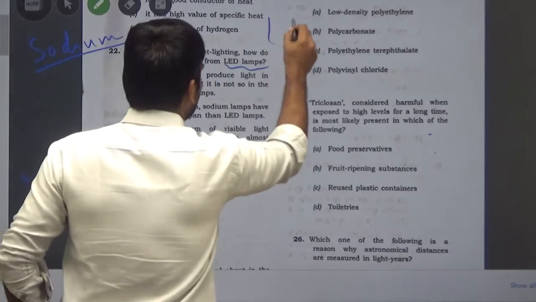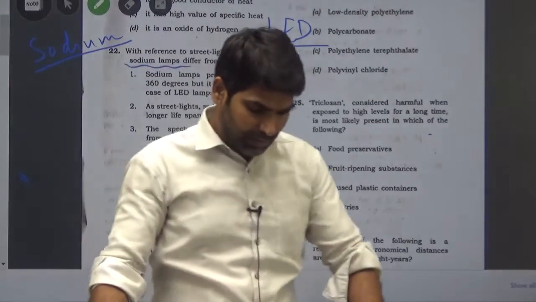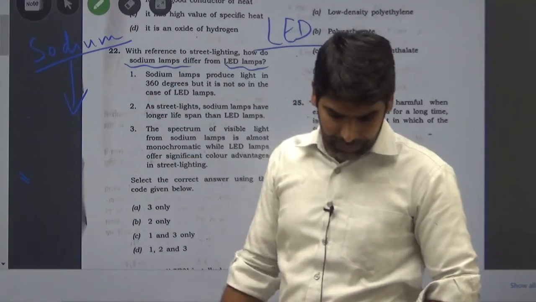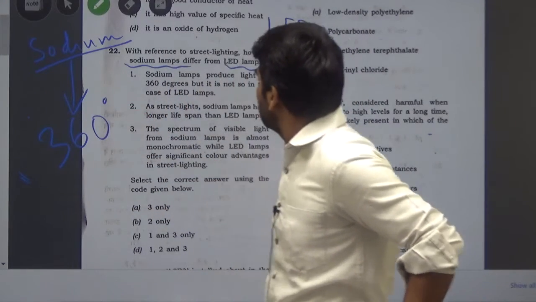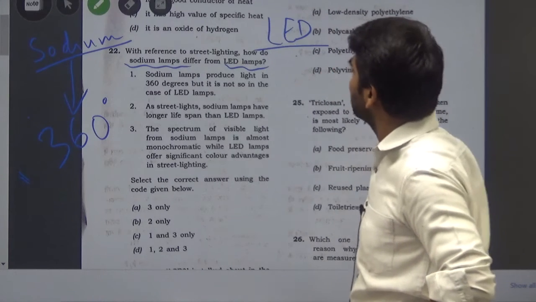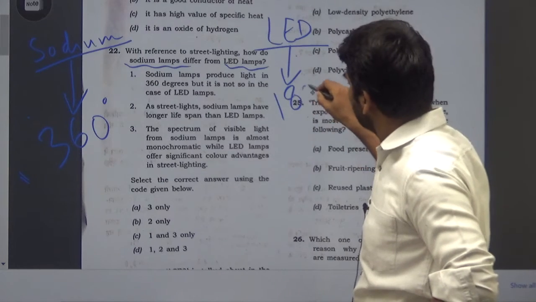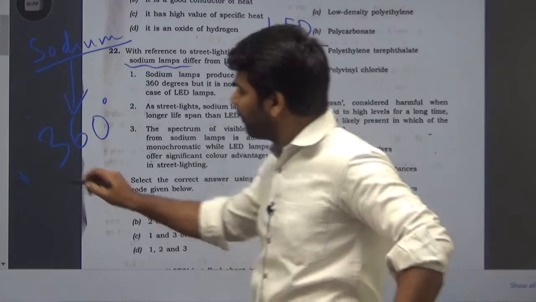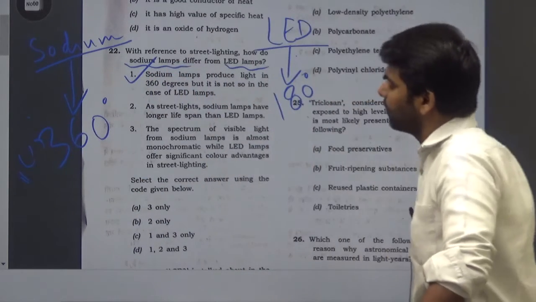Sodium and lead. For sodium, there is a 360-degree light produced in sodium, and in LED the light is produced at 180 degrees. So the first difference is this, and option 1 is correct.